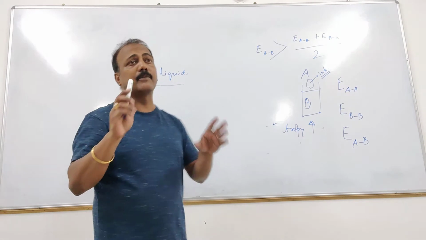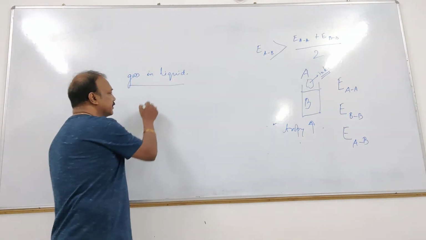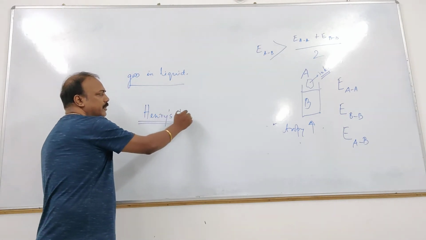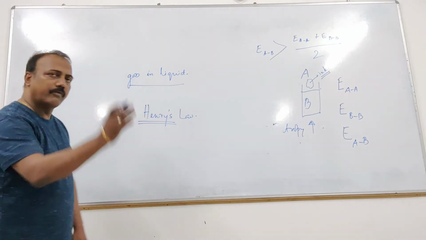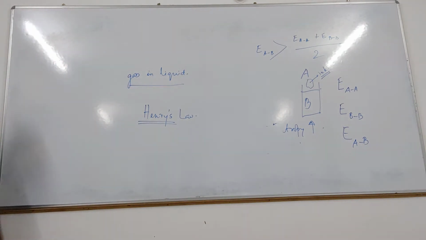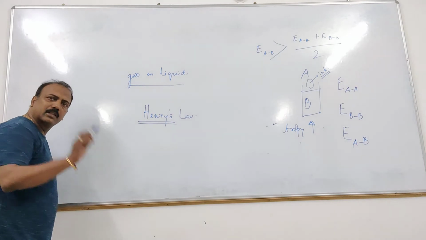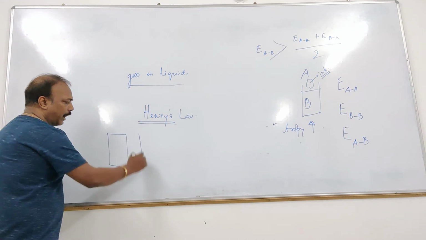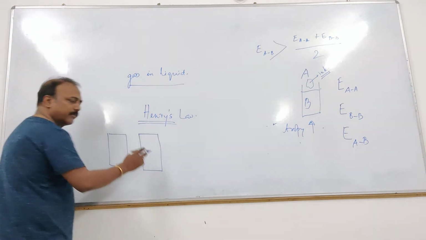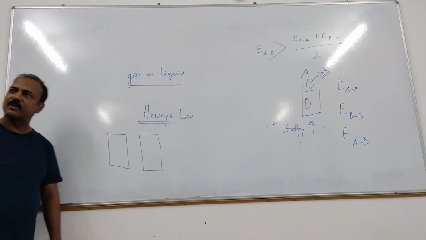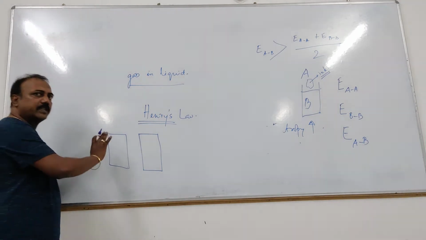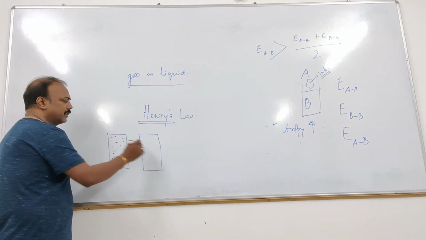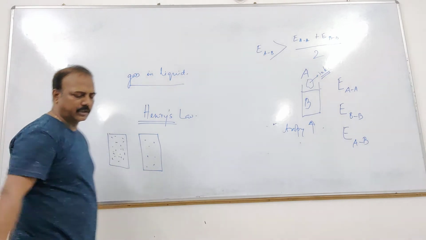This was observed by a scientist called Henry, and he proposed a law called Henry's law. What is this? It's very simple. Just try to understand. Two conditions: when the bottle is closed, the Coke bottle or any cold drink bottle, and when the bottle is open, the cap is open. I'm just drawing. These are gas molecules, obviously. Which is what condition? Tell me.